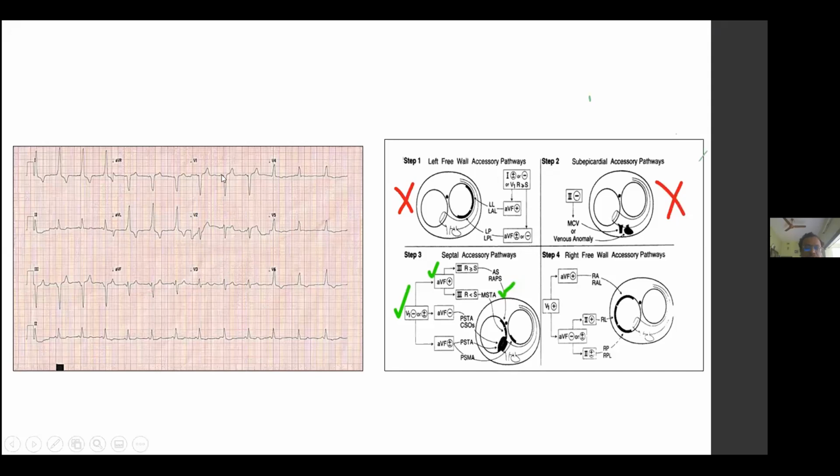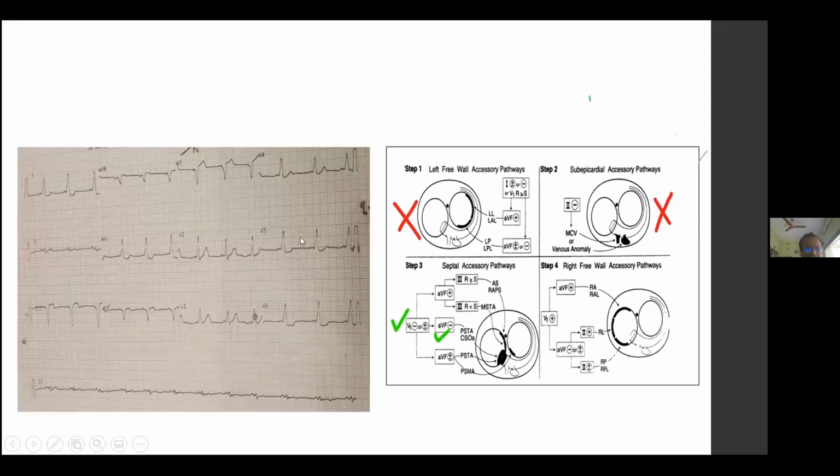If you draw a line, you will see that the delta is isoelectric in lead V1. Then you go to AVF, where the delta is slightly positive. If it is positive, then you go to lead 3. Lead 3 shows R less than S. By this, you can locate that this is a mid-septal accessory pathway.